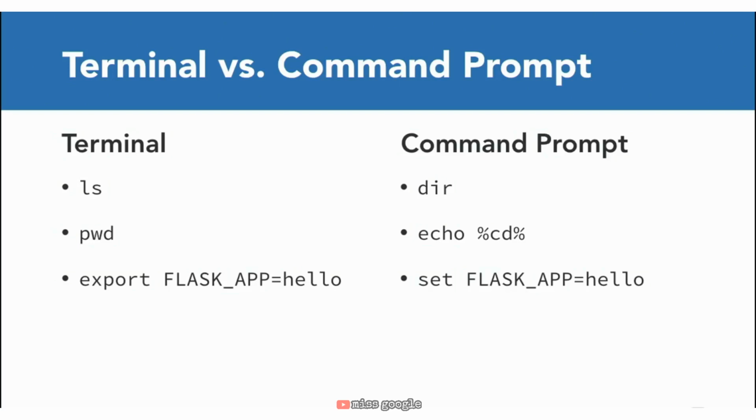And finally, in Flask, when we specify what the app is going to be or the environment, in my terminal, I'll do export FLASK_APP is equal to, for example, hello, where you'll do set FLASK_APP is equal to hello. So the FLASK_APP and what you're setting it equal to, the environment, that's all the same, but instead of export, you're going to want to use set.